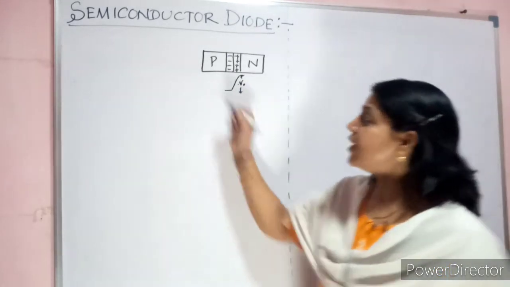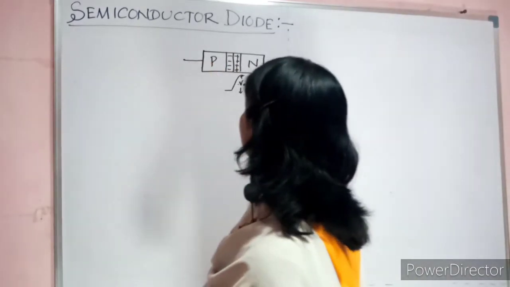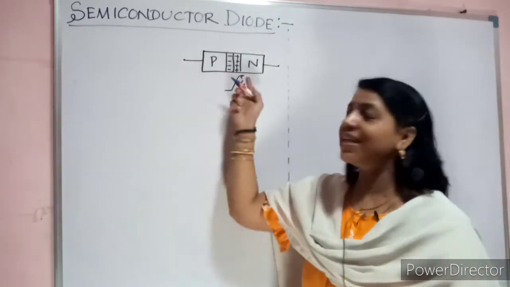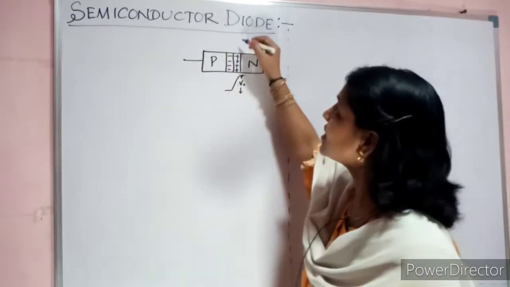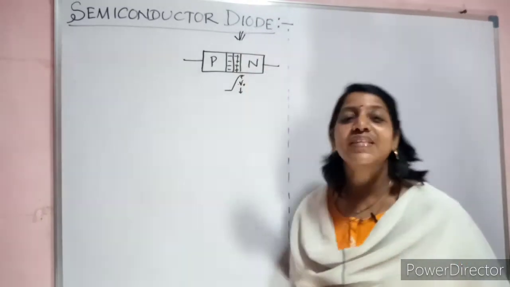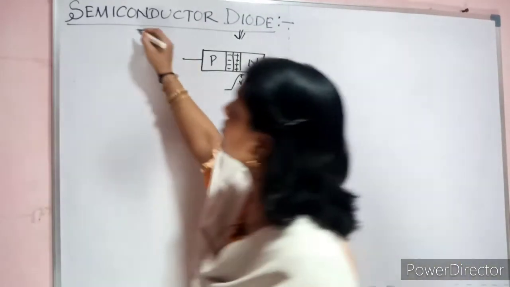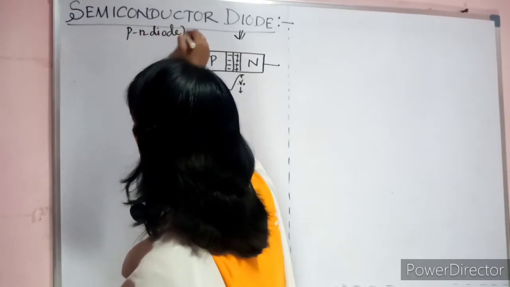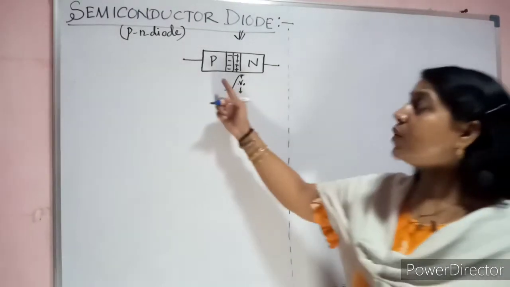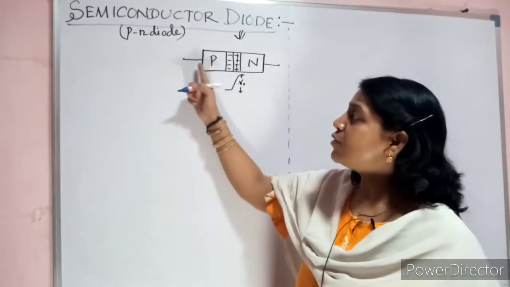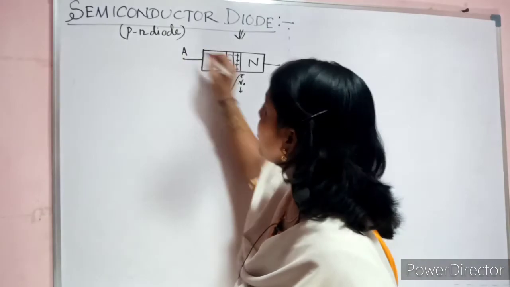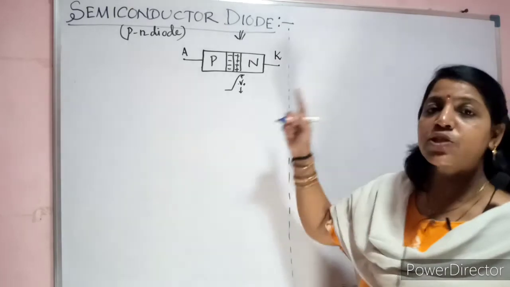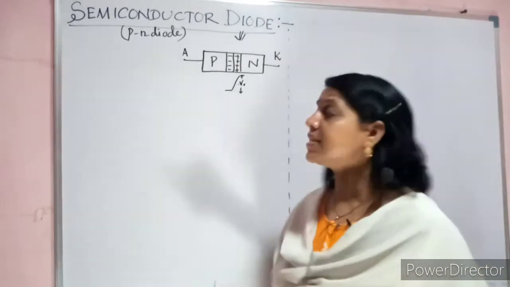Now when you make two contact terminals on this PN junction device, it is called a semiconductor diode, or also called a PN diode. Clear? Now what is the name of these terminals? The terminal connected to P side is called anode. The terminal connected to N side is called cathode. Some textbooks mention the notation for cathode as K, some as C.